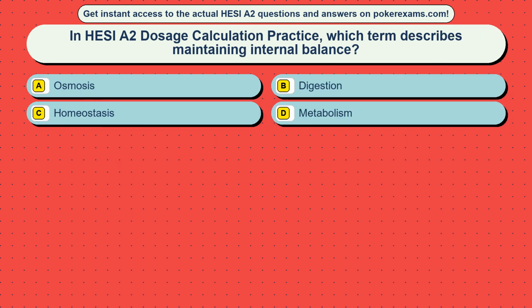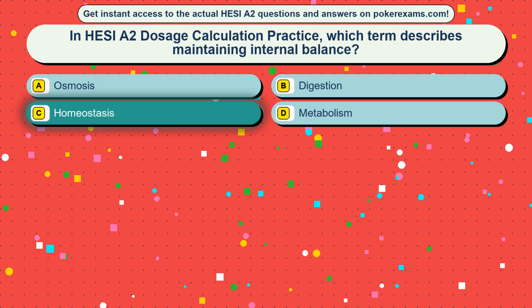Question 43. In HESI A2 dosage calculation practice, which term describes maintaining internal balance? Option A osmosis, option B digestion, option C homeostasis, option D metabolism. The correct answer is option C, homeostasis.